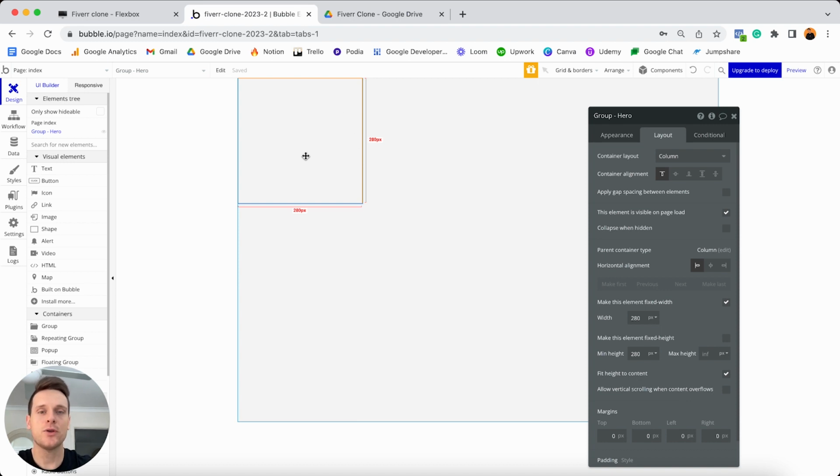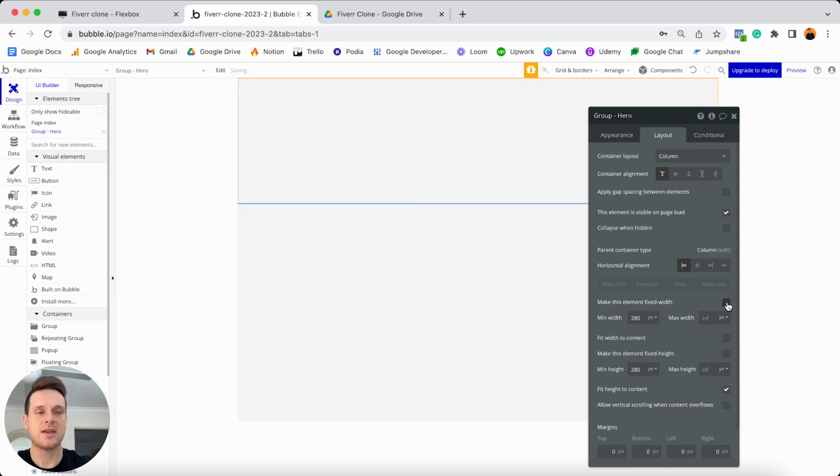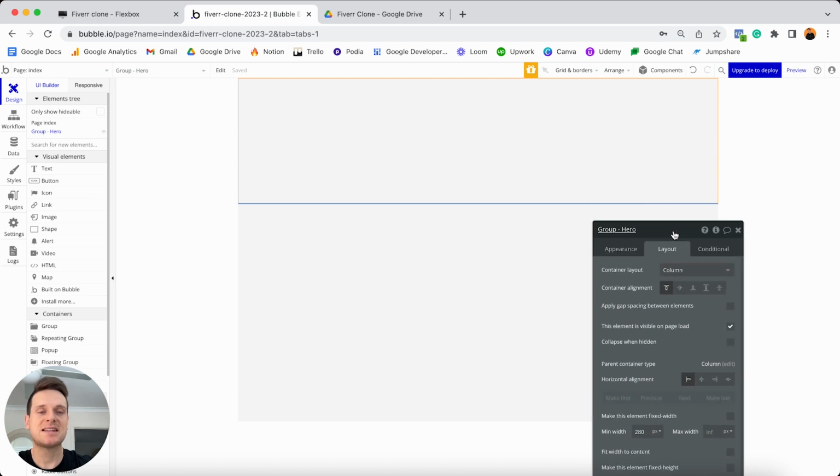And now that's not the experience we want to create today. We want this group to be fully responsive to our page. So we want it to expand and shrink based on the actual size of the page itself. And so what I'm going to do is unselect this option to make this a fixed width. And what we'll now see is that we have the option to add in a minimum and a maximum width. And by default, the maximum width is going to be infinite, which just means that this group is going to take up as much space as it can on our page. So that's why it's now stretched across the entire width of our page.